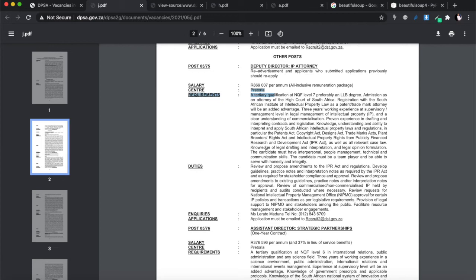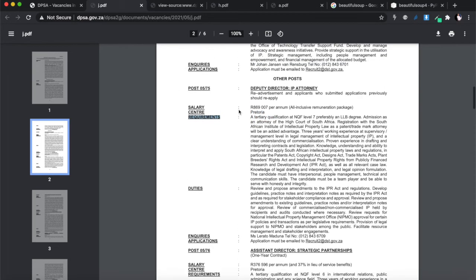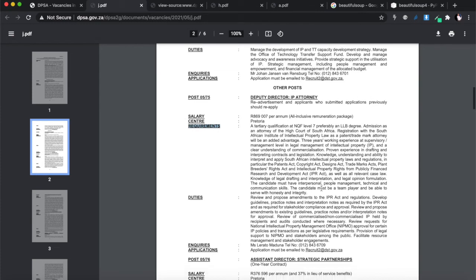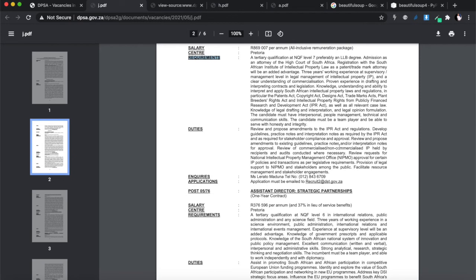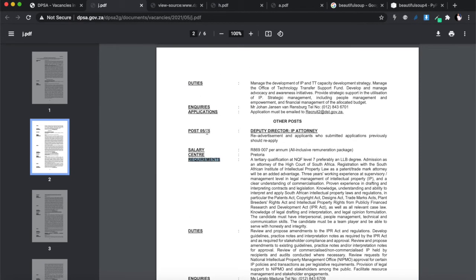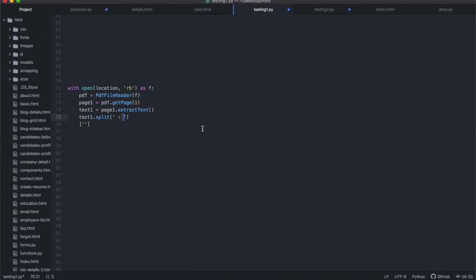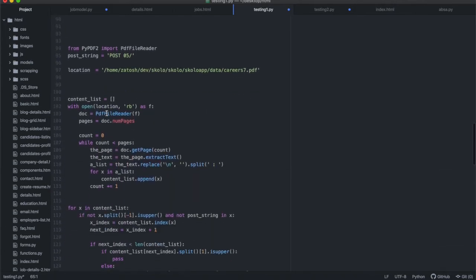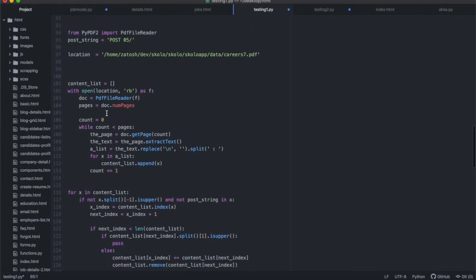And I was very, very lucky that the document had a semicolon and that this was capitalized, because I was able to specifically look for POST capitalized in it. There's post all over this, but I don't want all the posts. I only want to find the posts that are capitalized and contain 05 in it. Okay, so this really helped me. This is how I did it, and I'll take you through the code now, because I know I'm talking a lot, but I'm just giving you background information on how I'm going to go about doing this, okay?